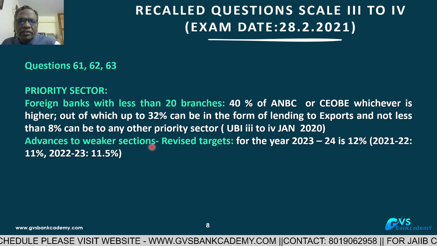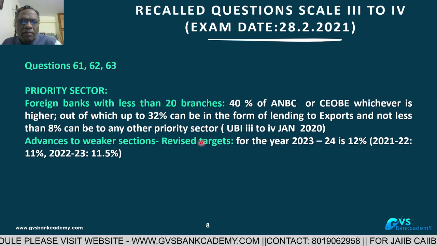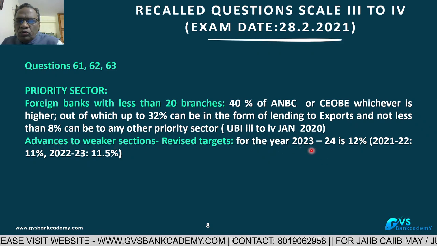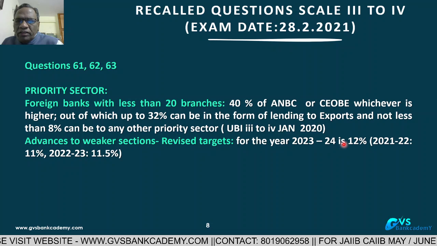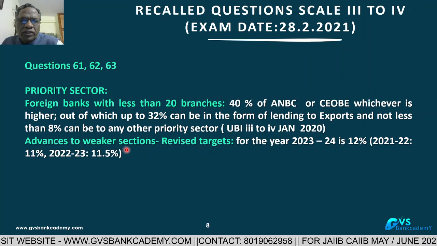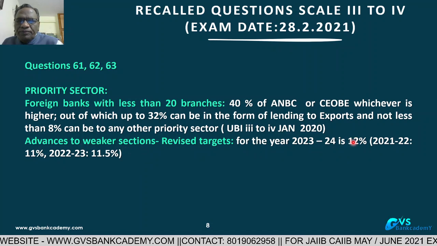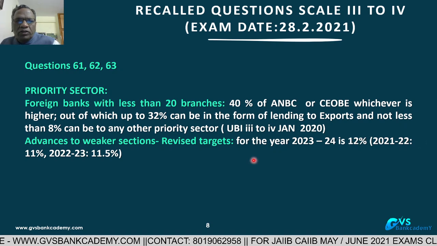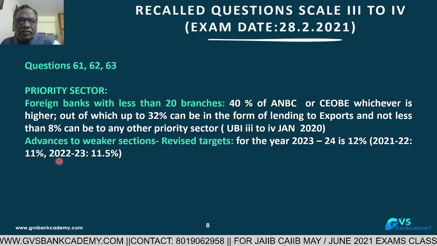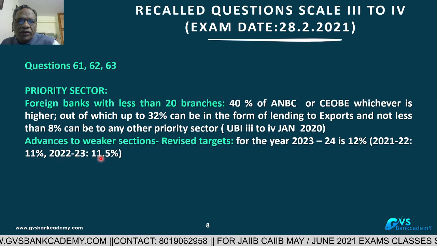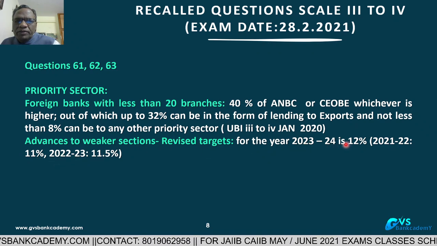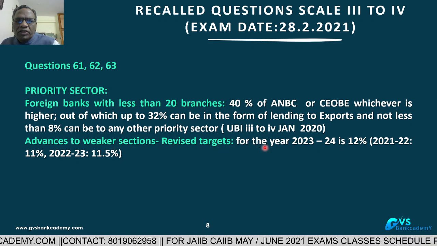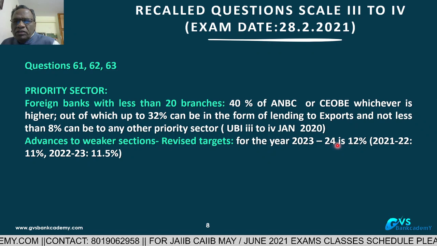Advances to the weaker section, revised targets. They asked what the target for advances to the weaker section is for the 2023-24 financial year. That is 12%, in a phased manner: 2021-22, 11%; financial year 2022-23, 11.5%; 2023-24, 12%. The exam question is the weaker sections target for the financial year 2023-24, that is 12%.